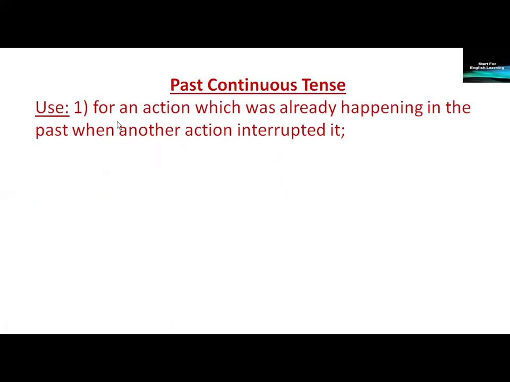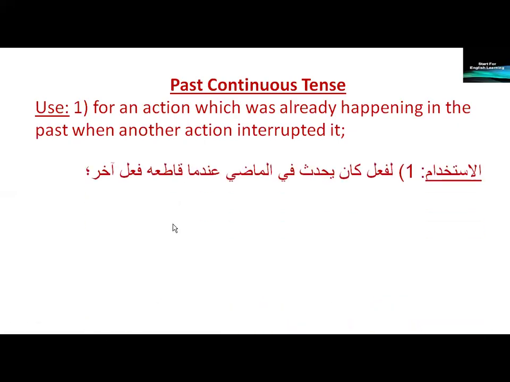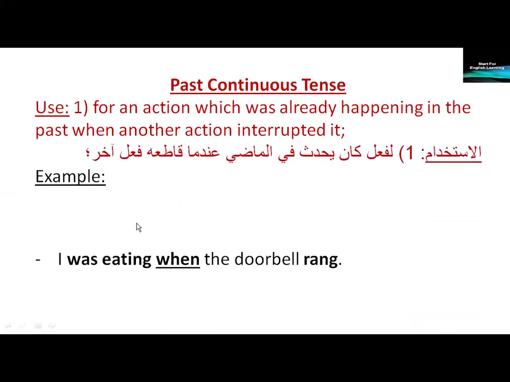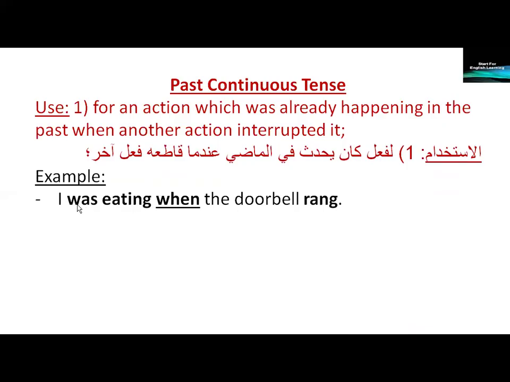Use one. For an action which was already happening in the past when another action interrupted it. I was eating when the doorbell rang. Please notice here that we have two verbs. One, was eating.